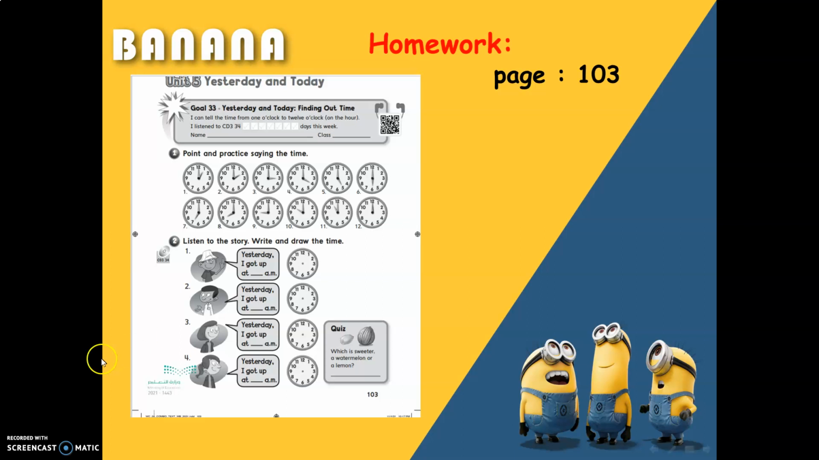Samir said, Yesterday, I got up at 6 a.m. Here you have to write 6 and draw 6 o'clock. You have to do it by yourself, okay? It was early, so I had breakfast and walked to school. Aisha said, Yesterday, I got up at 5 a.m. You have to write number 5 and draw 5 o'clock.